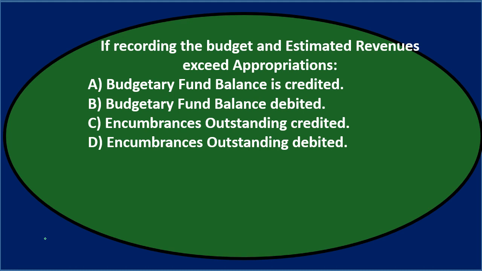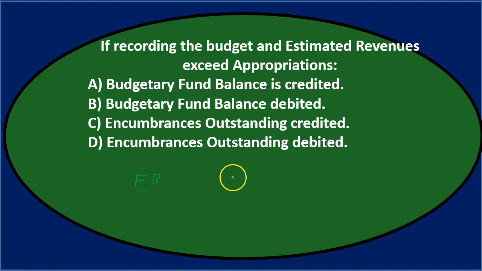And then we have to think about which account is going to be basically the plug type of journal entry, which is going to go to the equity kind of account. So I would post this journal entry out, and then you think about the debits and credits. We're recording the budget. When we record the budget, typically we are going to put the estimated revenues on the books. Revenue has a credit balance, therefore estimated revenue is going to have a debit balance. So recording the budget, estimated revenues exceed appropriations.